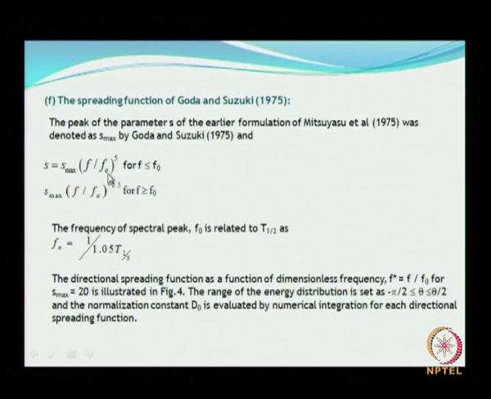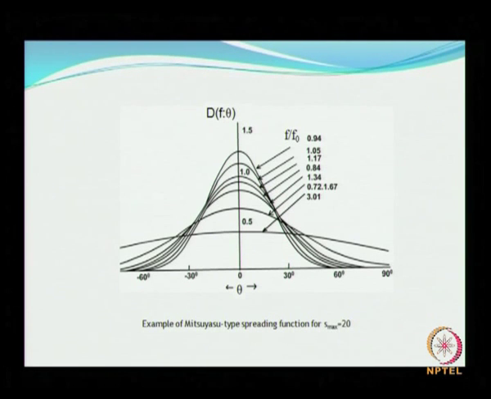Say for example S max is fixed at 20, then this is how the spreading function would look, and this shows how the energy is distributed as a function of direction.